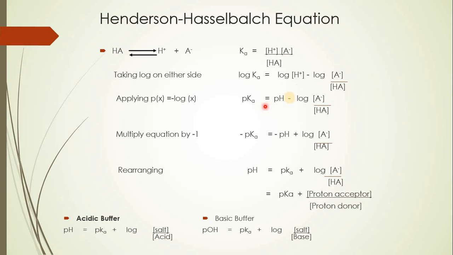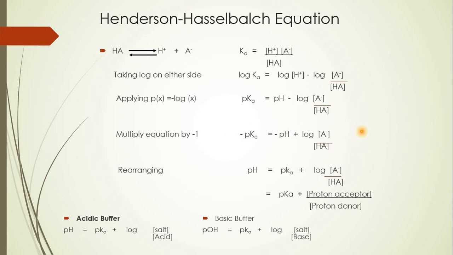This can be rearranged as log Ka equals log of H plus plus log of A minus upon HA. You know that minus log of H plus ion is nothing but pH, and therefore log Ka is equal to minus pH plus log of A minus upon HA. Multiplying the entire equation by minus 1, we have minus log Ka, that is pKa, equal to pH minus log of A minus upon HA.